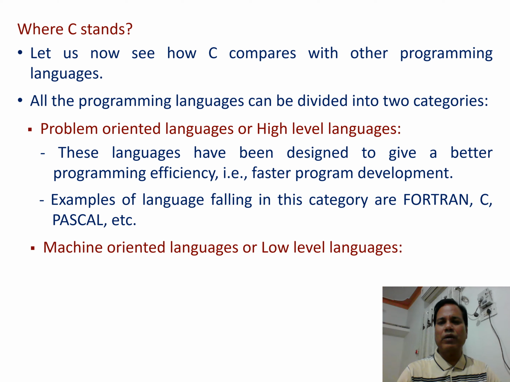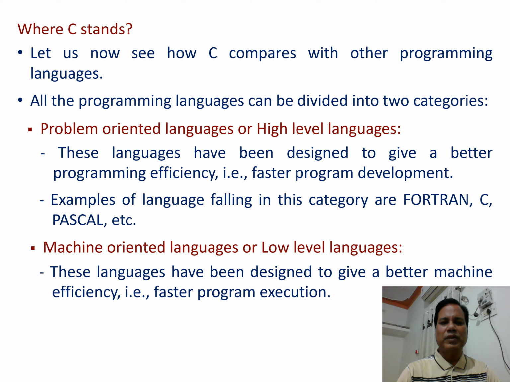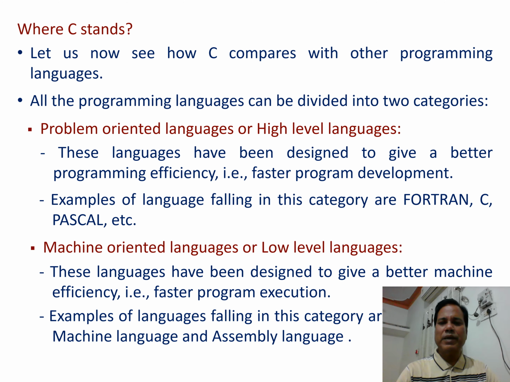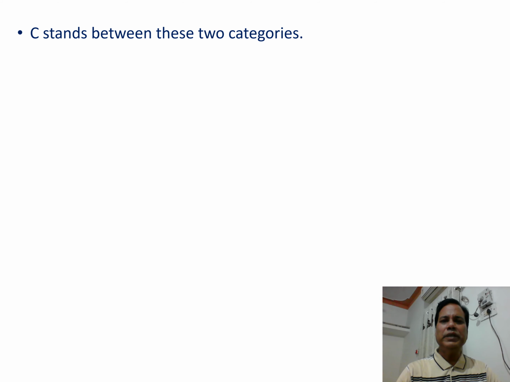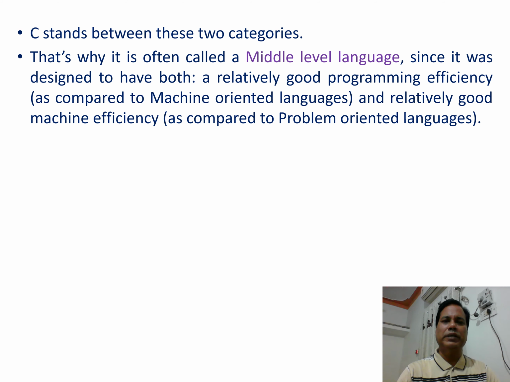Machine-oriented languages are low-level languages. These languages have been designed to give better machine efficiency, that is faster program execution. Examples of languages falling in this category are machine language and assembly language. C stands between these two categories.